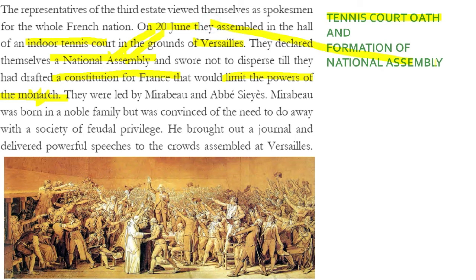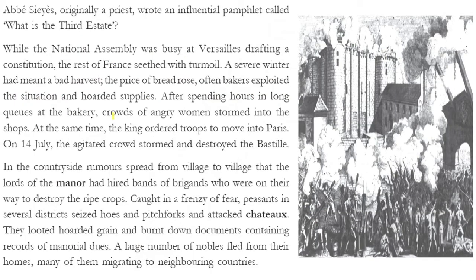First, 20th June they get into the hall of the indoor tennis court at the grounds of Versailles. There they declared themselves as National Assembly, plus they swore not to disperse until they had drafted a constitution. Now what was one of the important features of this constitution? The feature was that it should limit the powers of the monarch. Clear? And as we all know, they were led by Mirabeau and Abbé Sieyès, and Mirabeau was born in a noble family, whereas Sieyès came from a clergy family. Now that's okay. Let us move ahead.